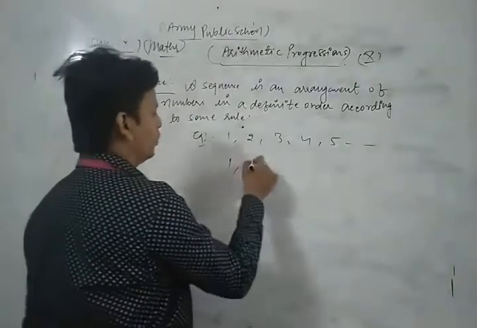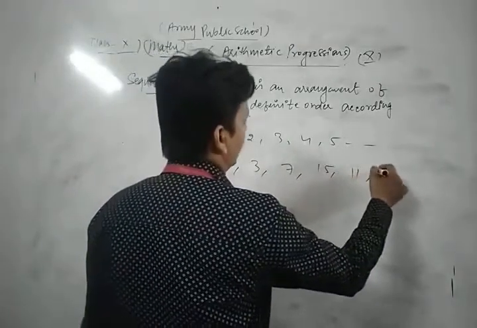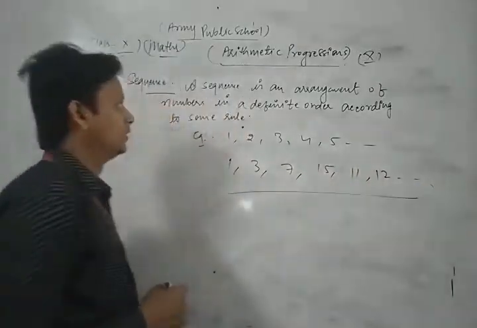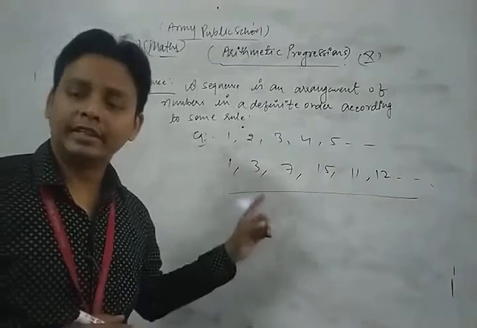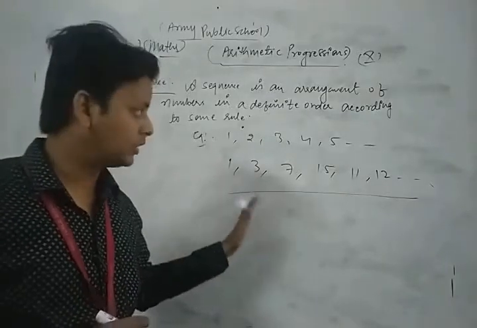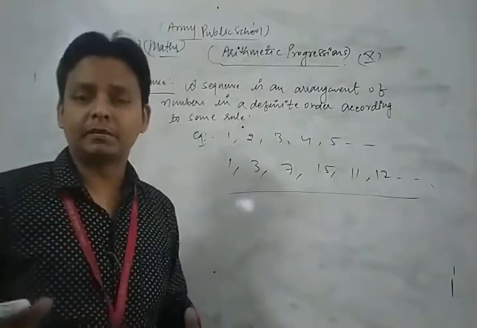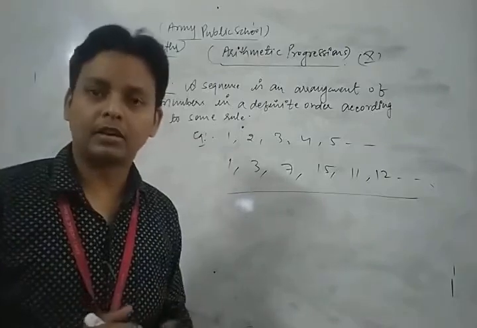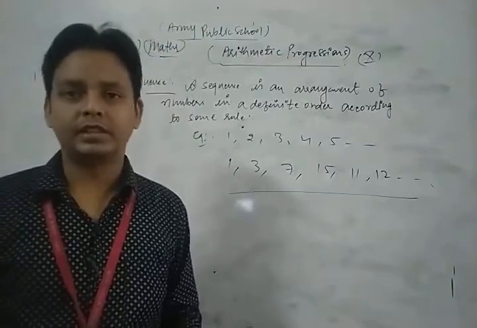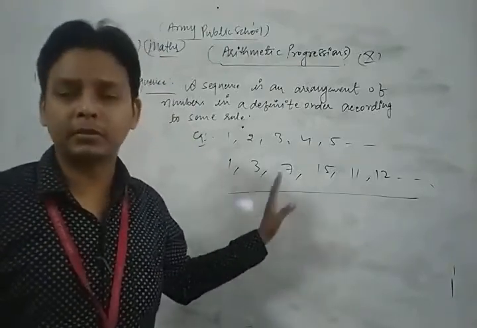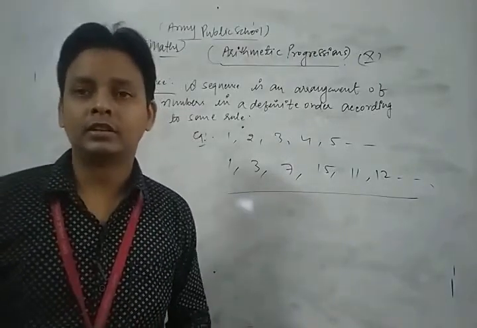If we write 1, 3, 7, 15, 11, 12 and so on, an arrangement of numbers in this way, it is not a sequence, because it does not contain any definite order. If an arrangement of numbers has a definite order, then it is said to be a sequence. Otherwise it is not a sequence. This is also an arrangement of numbers, but it is not a sequence as it has no definite order.